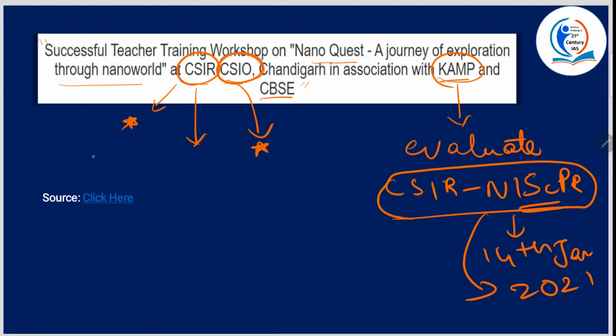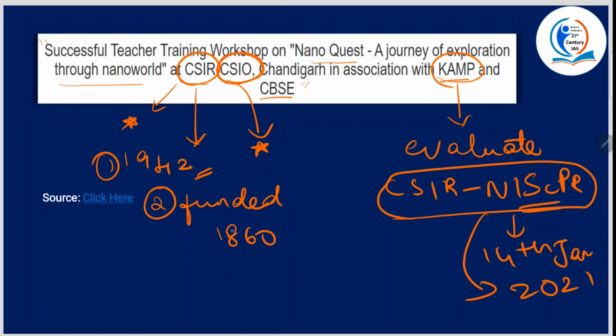Now CSIR is Council of Scientific and Industrial Research. All right. It was established in the year 1942. And one very important fact is, though it is funded by Ministry of Science and Technology, it operates as an autonomous body through the Societies Registration Act of 1860. This is very important. Okay, going by the name, students would think it is not related to Societies Registration Act, but it is not so.